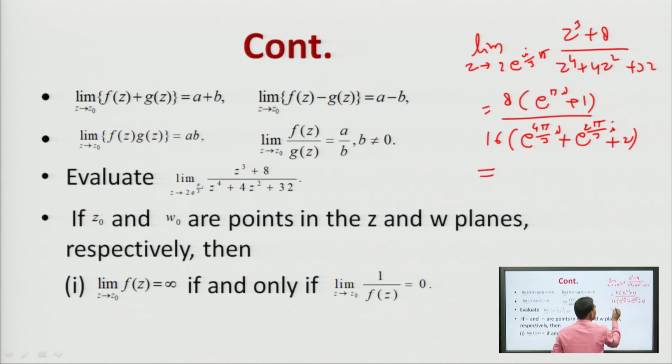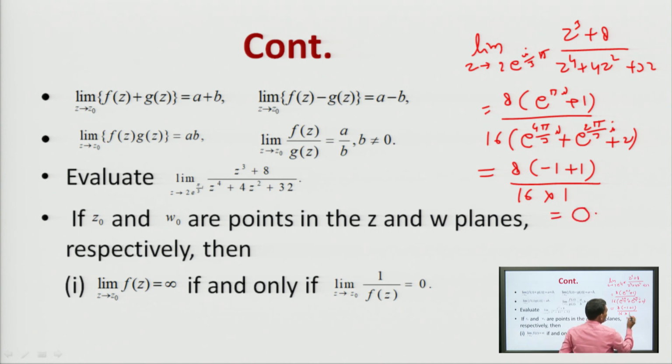If you convert it into cosine and sine functions, you will get 8 minus 1 plus 1 in the numerator, and upon this 16 into, you can calculate, this will be 1. So it means that this is 0.